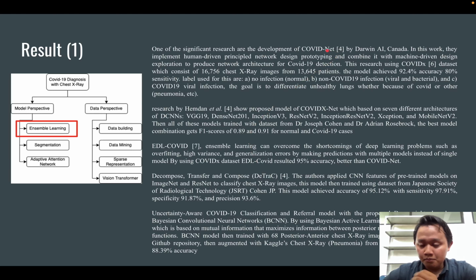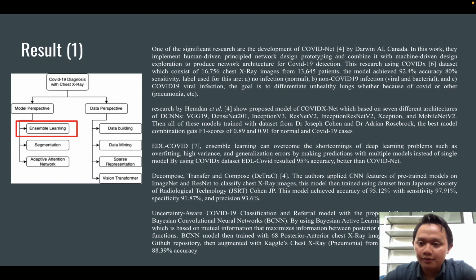One of the major baselines is COVID-Net, which was developed by Darwin AI in Canada for CXR COVID-19 diagnosis. This COVID-Net uses the COVIDx dataset, which consists of 16,000 chest X-ray images from 13,000 patients. The model achieved 92.4% accuracy and 80% sensitivity. The labels used by COVID-Net are normal, non-COVID-19 infection, which means viral or bacterial, probably pneumonia, and the third one is